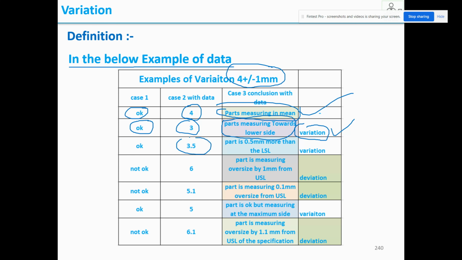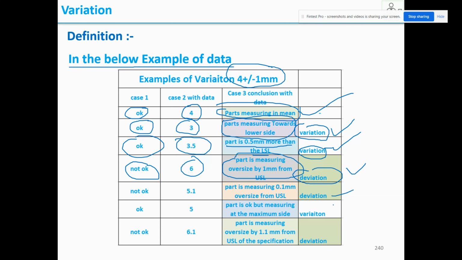Now the third one is 3.5, and still you say okay, and you say the part is 0.5 mm more than the LSL. This is also called variation. Then you say 6 mm, you say not okay. Why? Because the part is measuring oversize by 1 mm from the upper specification limit, therefore that is called a deviation. In the same way: deviation, variation, deviation. So variation happens within a specified limit. Deviation is out of specification.